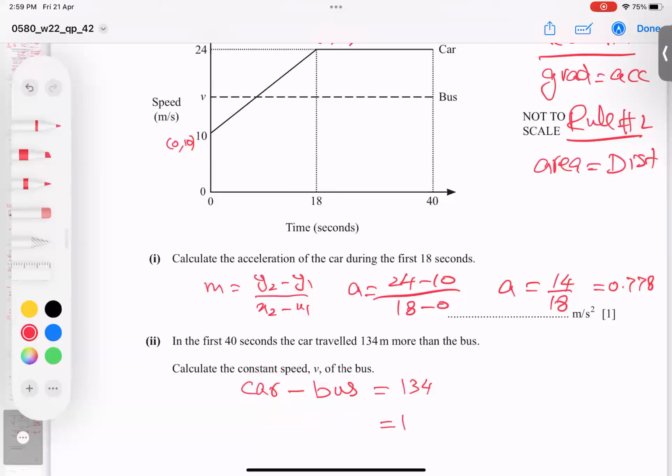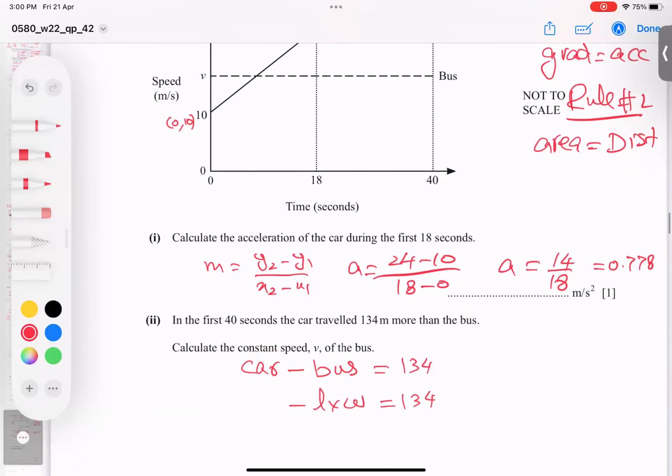So the bus is very easy because the bus is this rectangle shape. And how to find the area of a rectangle is not a hard job. This is the length, 40 minus 0 is the length. This is the width, which is V minus 0, width V. So this rectangle shape is 40 and V. So length times width, I'm writing 40 times V. I hope this part is okay.